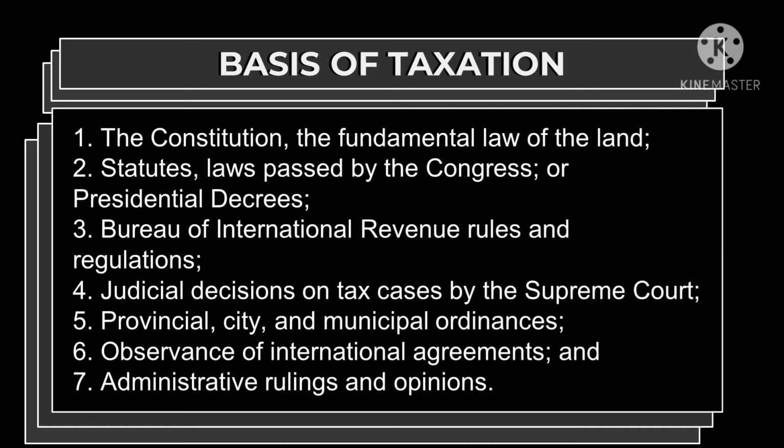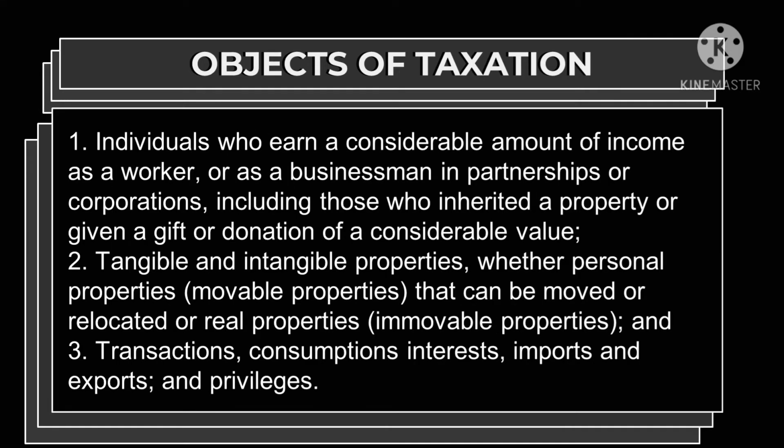And now let's proceed to the objects of taxation. First, individuals who earn a considerable amount of income as a worker or as a businessman in partnerships or corporations, including those who inherited a property or were given a gift or donation of a considerable value.